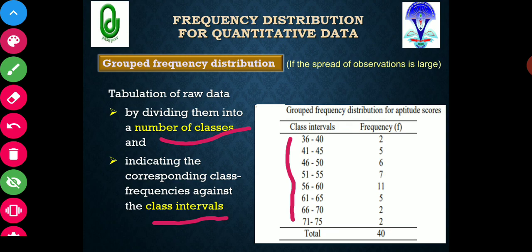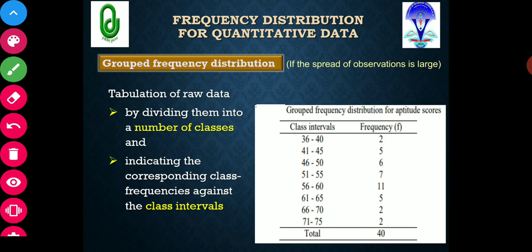The same data, the aptitude score data, I have put into the form of a grouped frequency distribution. Look at this, 36 to 40: whatever observations come between 36 and 40, I have noted down in the form of a frequency. Here you can see between 36 and 40, 2 observations were there, so the frequency of that class will be 2. Similarly, 41 to 45 it is 5, and 71 to 75 it is 2. I told you a total of 40 observations were taken, so the sum of the frequencies will be 40.